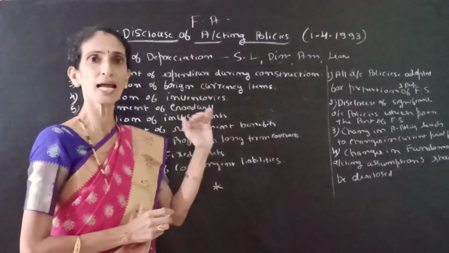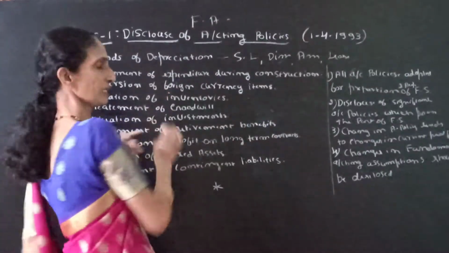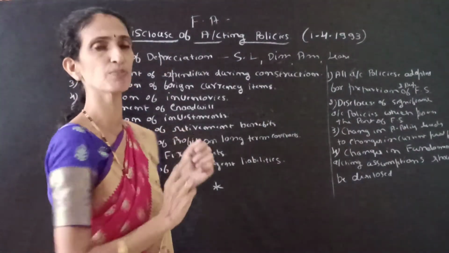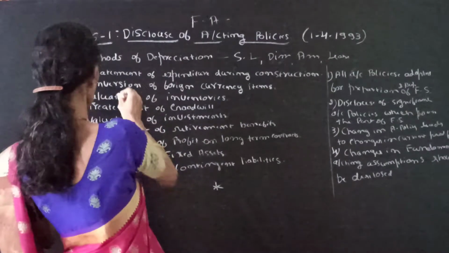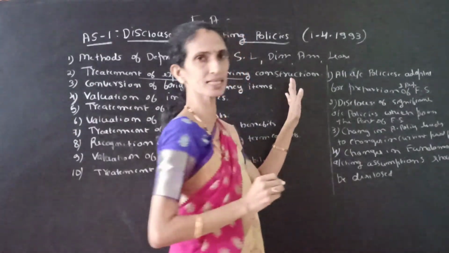Which method you have adopted for the calculation of depreciation. So first one is method of depreciation. It should be clearly disclosed. The second one is treatment of expenditure during the construction.